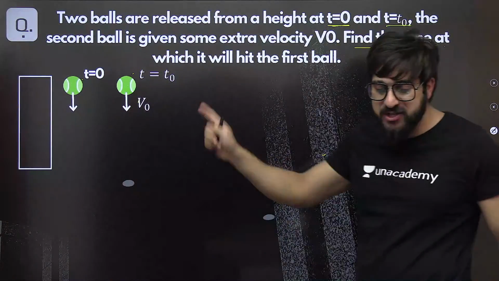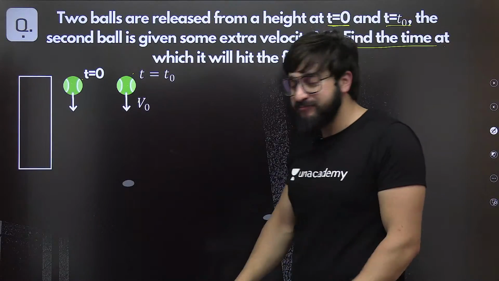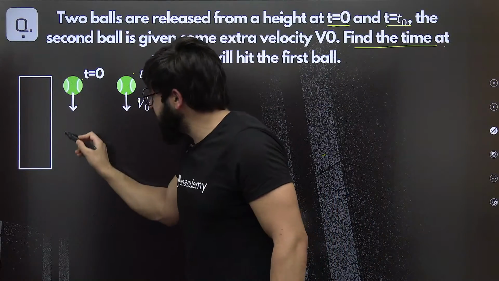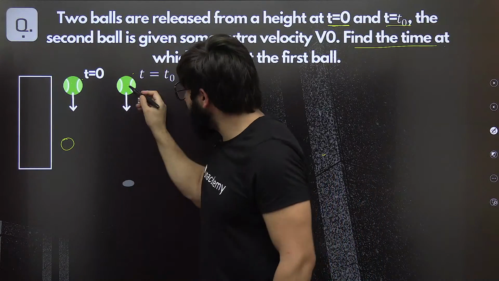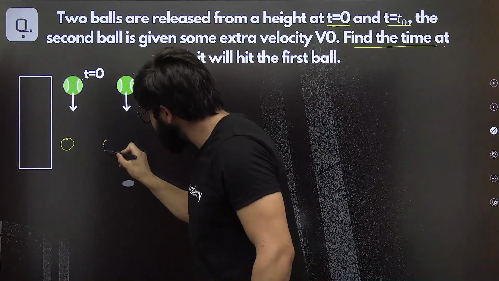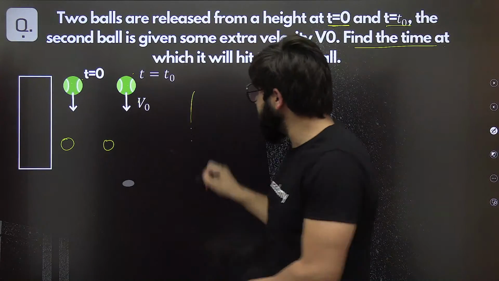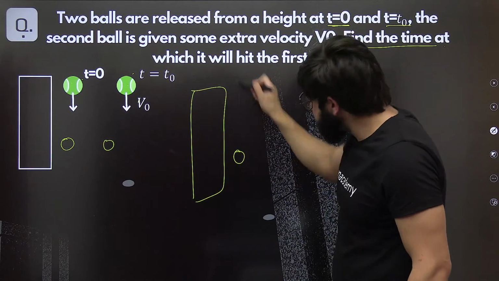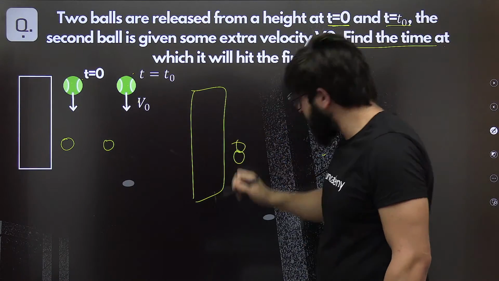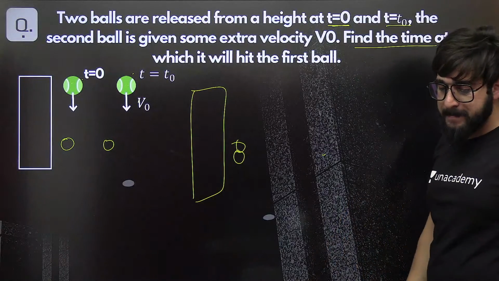This is an advanced level question. Can you solve this? For example, when we release this ball, it reaches over here. After some time, when we release this ball and give it some extra velocity, it will reach over here. It will hit. Basically, it will be something like this. The first ball we released will reach here. The second ball, after some time, will reach here again, or will hit this ball.